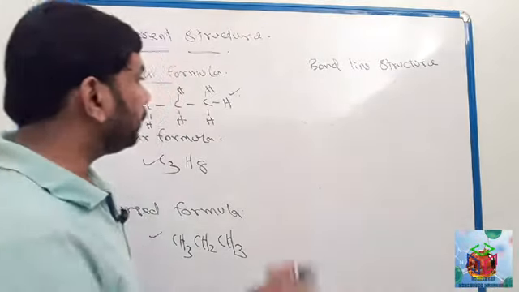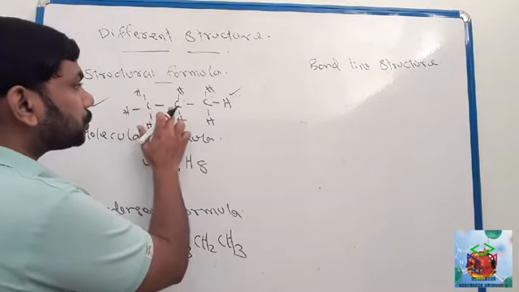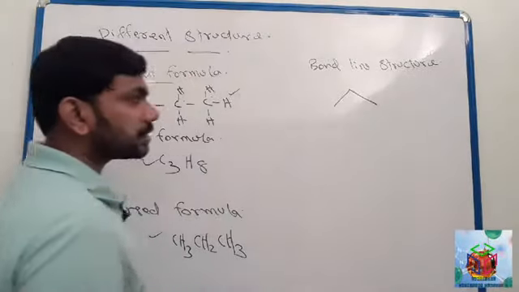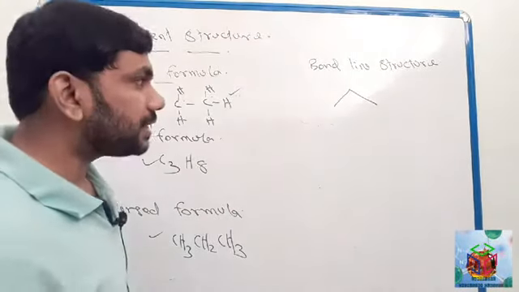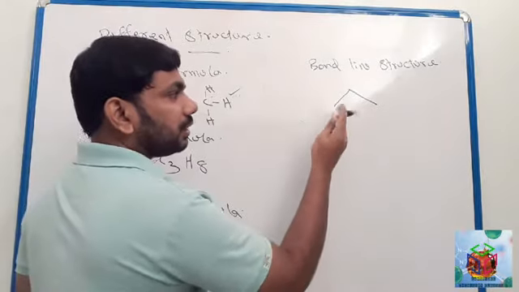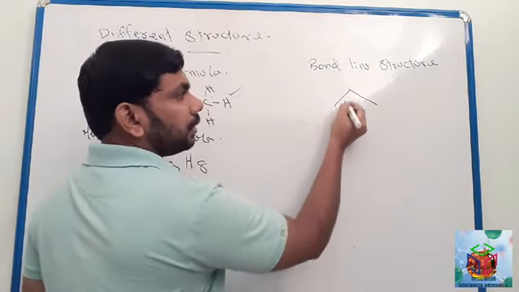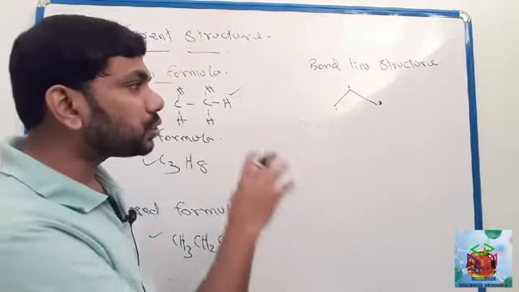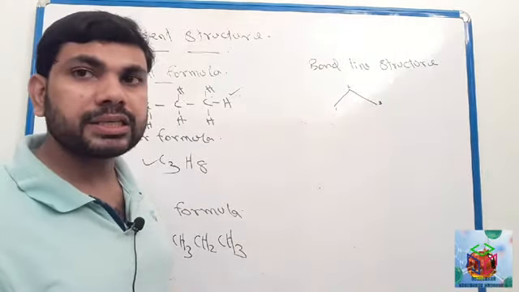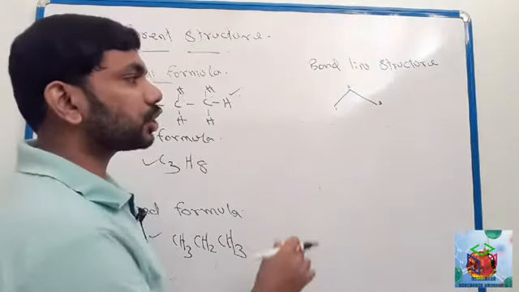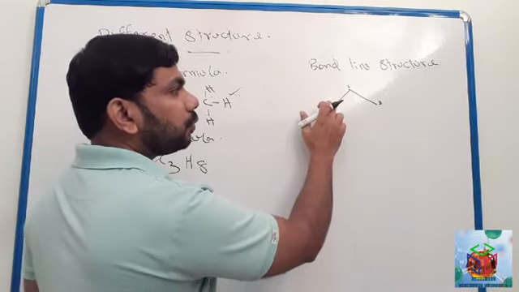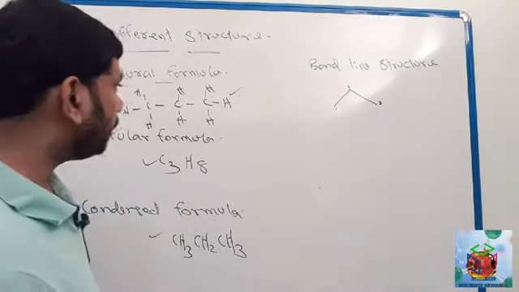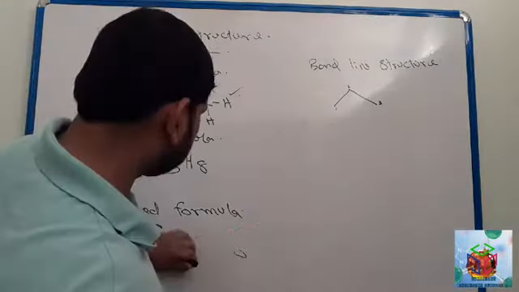Clear? The last one here is the bond line structure. Look here, how many carbons? 1, 2, 3. 3 carbons. So you can draw it like this, the bond line structure. This represents the 1st carbon, 2nd carbon, 3rd carbon. There is no need to show hydrogen here. This is the bond line structure. It shows how many carbons? 1, 2, 3. 3 carbons. Clear? I will give you another example here.